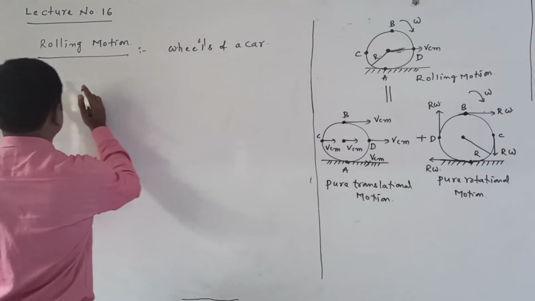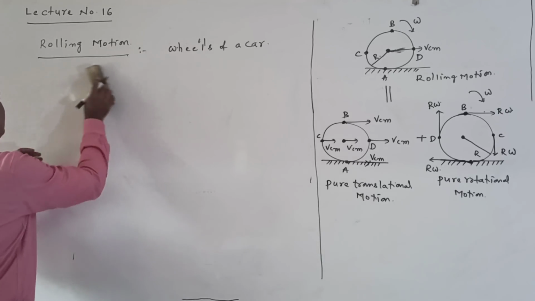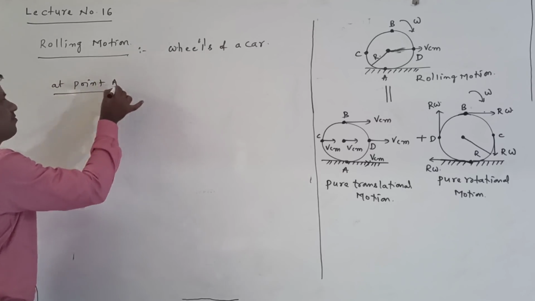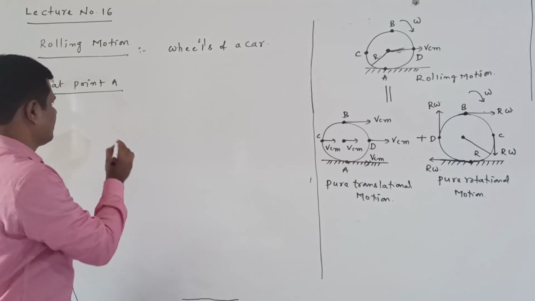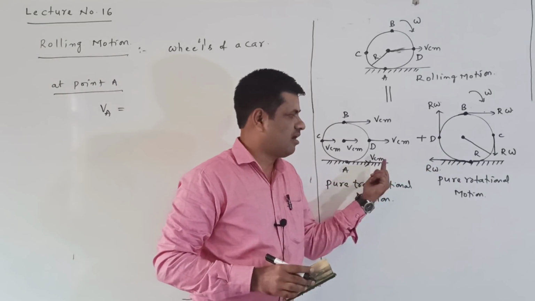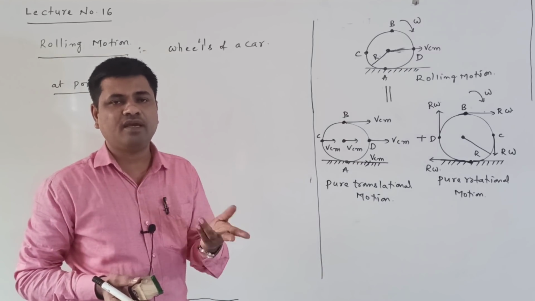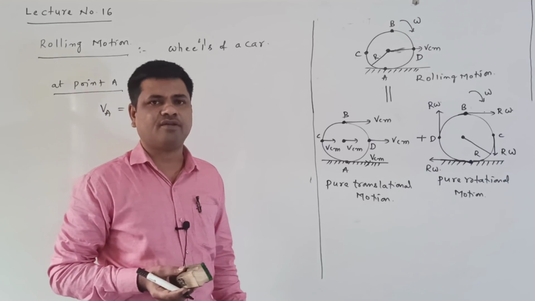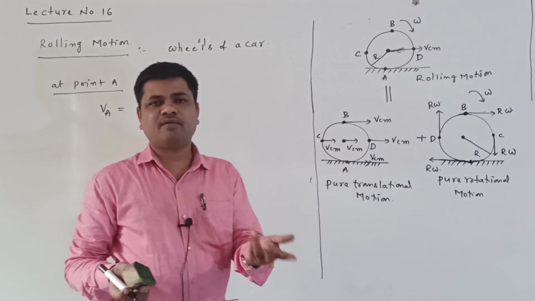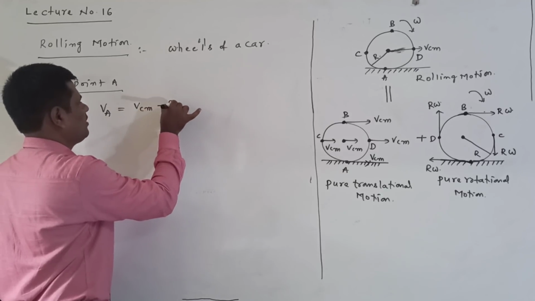Now at point A I want to find the total velocity. VCM is in this direction, and here the opposite direction is there. Velocity directions are opposite, so one is taken as positive and the other as negative, because it is a vector sum. Velocity is a vector quantity. Directions are opposite, so we can subtract. So what are we getting here? VA is equal to VCM minus R omega.